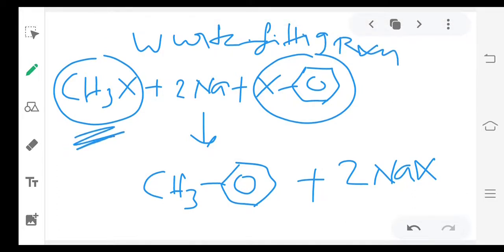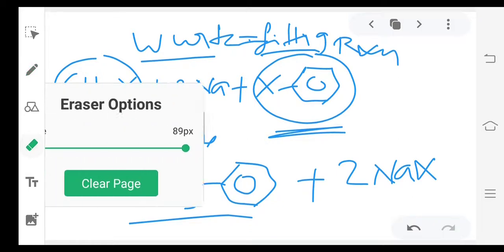Only alkyl halides means Wurtz reaction. Only aryl halides means Fittig reaction. One aryl, one alkyl means that is Wurtz-Fittig reaction. So this is a reaction with sodium. Similarly, a reaction with magnesium.